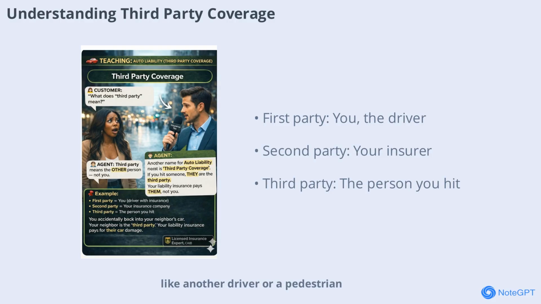If you accidentally back into your neighbor's car, your neighbor is the third party, and your liability insurance pays for their damages. This system ensures that if you make a mistake, the people you harm aren't left with the bill. It's a balanced approach. You pay to protect others, and they pay to protect you. Next, we'll look at why the coverage limit you choose is so important for your own financial safety.